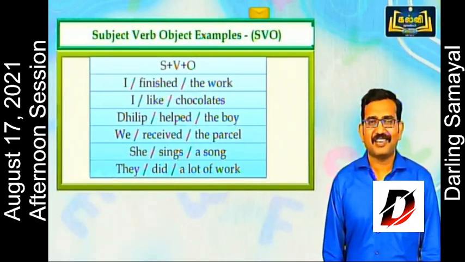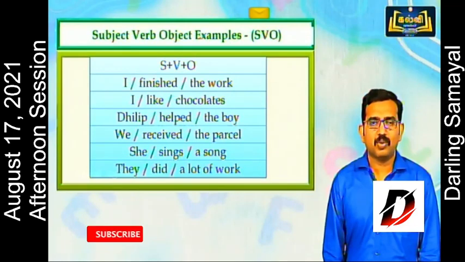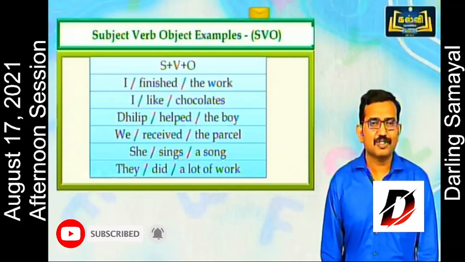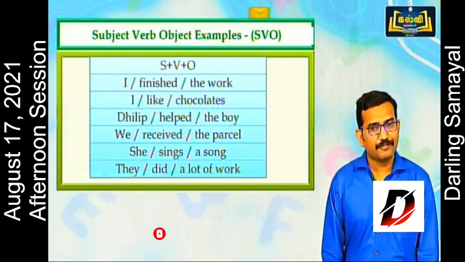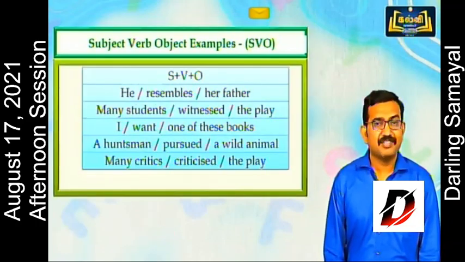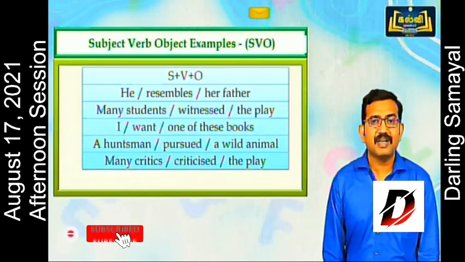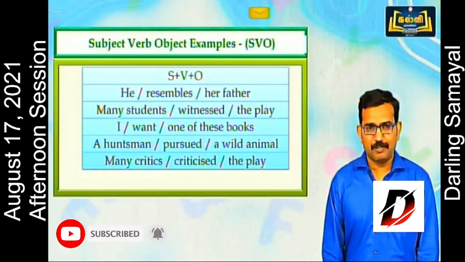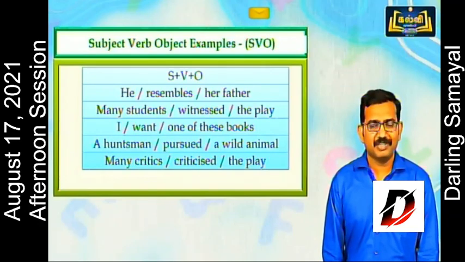I like chocolates. Dilip helped the boy. We received the parcel. She sings a song. They did a lot of work. He resembles her father. Many students witnessed the play. I want one of these books. A huntsman pursued a wild animal. Many critics criticized the play.